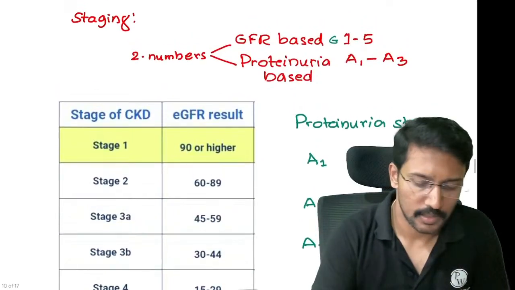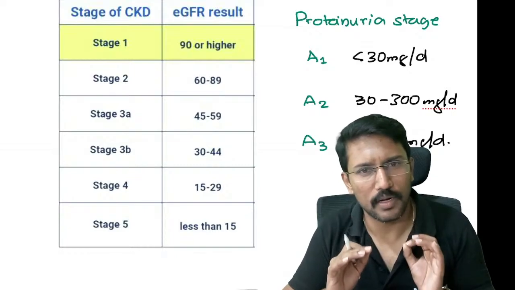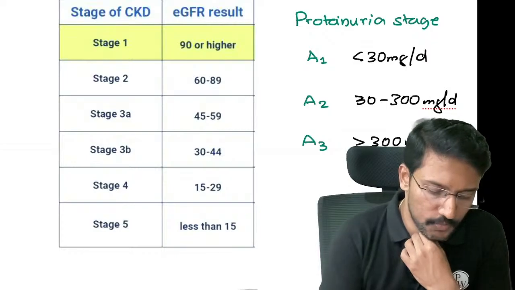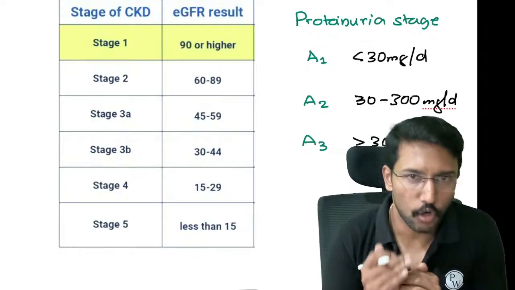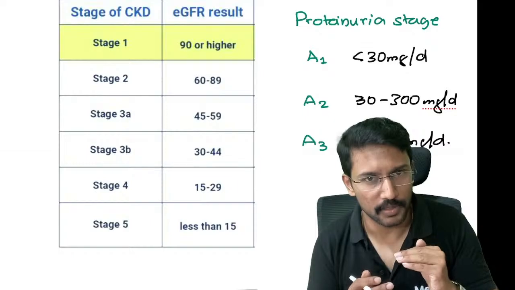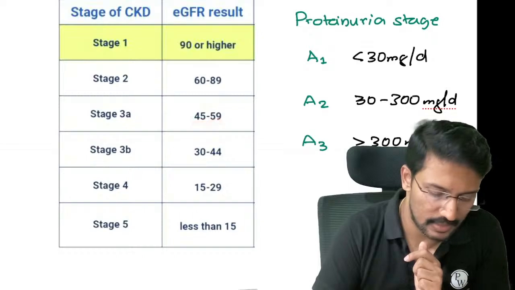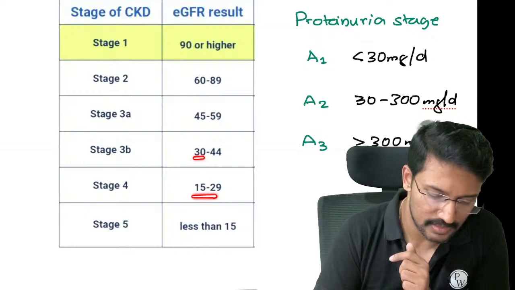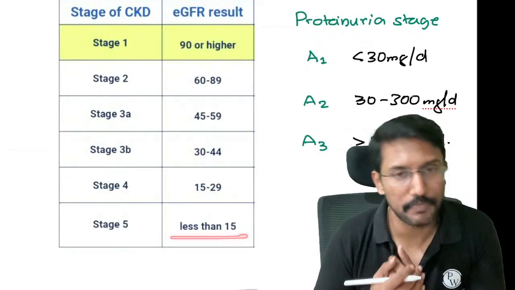We will do an exercise of this staging for us to understand it better. First, let us start with the GFR based. Okay. So we will say the normal GFR is around 120 or higher, right? When the patient is called as having stage 1 CKD, his GFR is still close to normal, 90 or higher. When it drops to 60 to 89, it will be called stage 2. Then stage 3 is where it has dropped further. Stage 3 is further divided into two groups, 3A and 3B. 45 to 59 we call 3A, and 30 to 44 is called 3B. Then when it is 15 to 29, less than 30, up to 15, we call it stage 4. And if the GFR is less than 15, we call it stage 5.